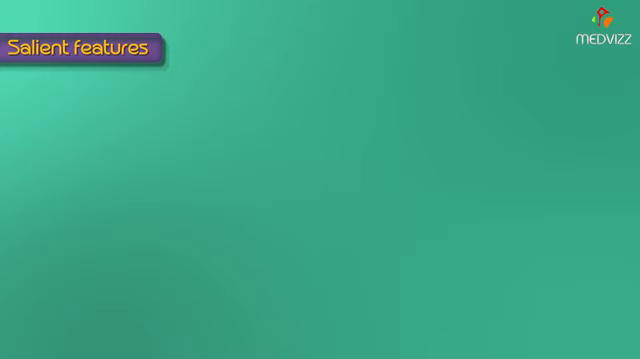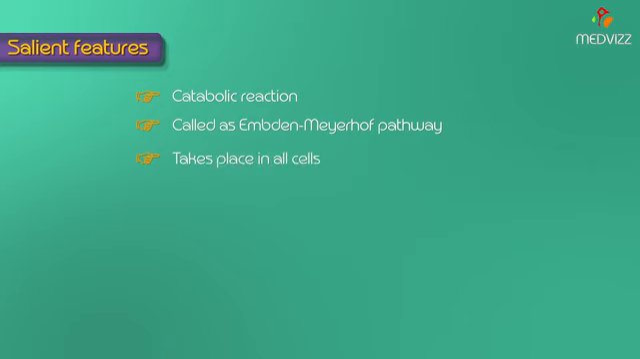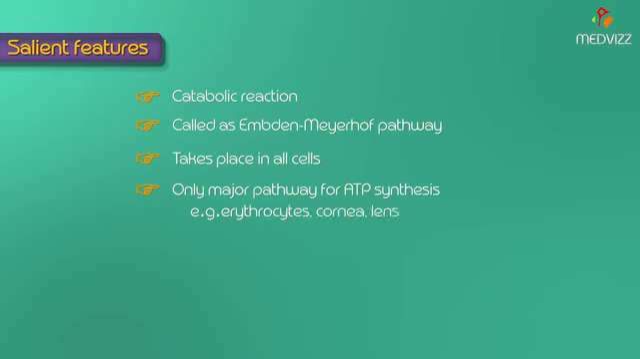So what are the salient features of glycolysis? It is a catabolic reaction. It is also called the Embden-Meyerhof pathway. It is the only pathway that takes place in all the cells of the body. And glycolysis is the only major pathway for ATP synthesis in the tissues lacking mitochondria, for example, erythrocytes, cornea and lens.